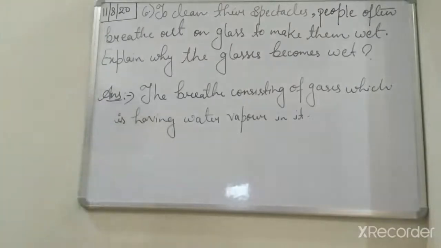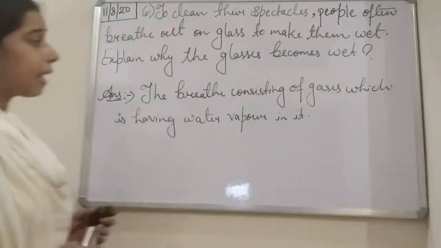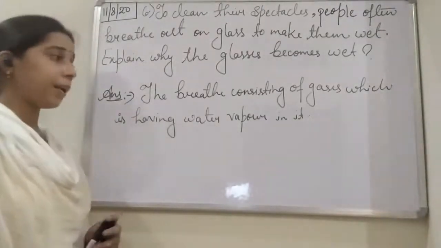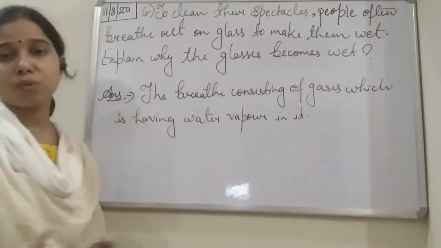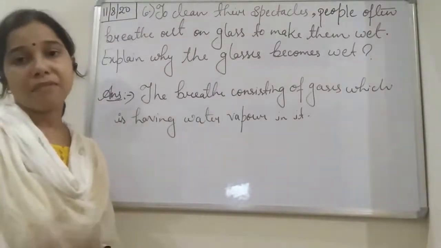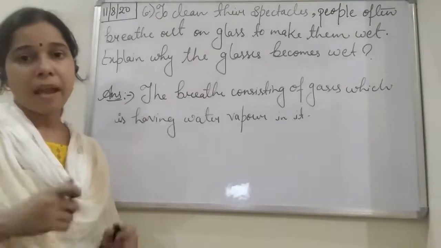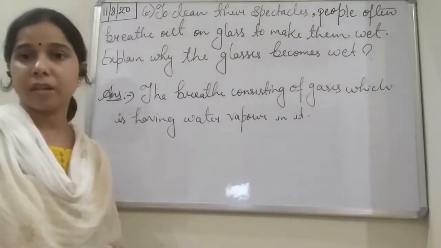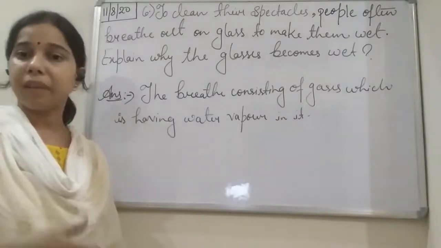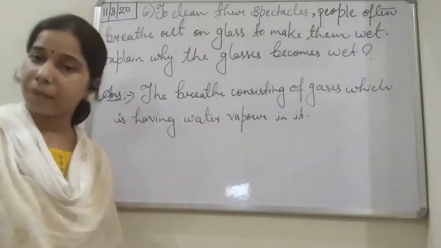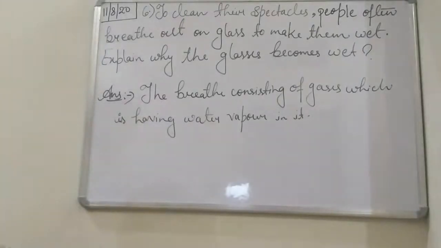As the gases condense, they get converted into water droplets, and finally this water droplet helps in making the spectacle wet, and it will be very easy for us to clean the spectacles. So we can write it, the breath consisting of the gases which is having water vapor in it,